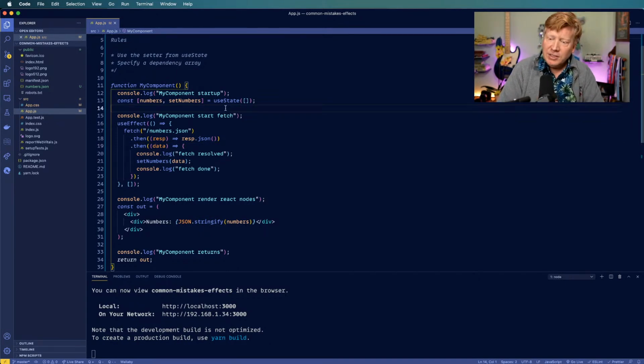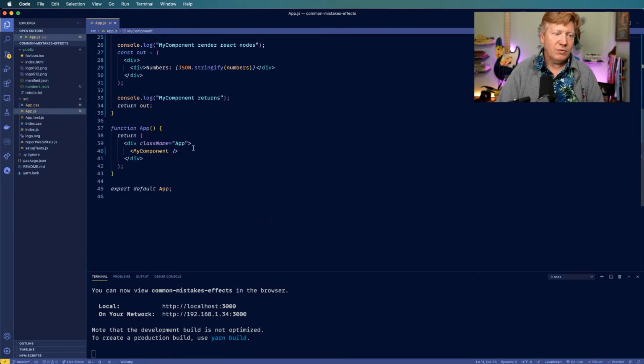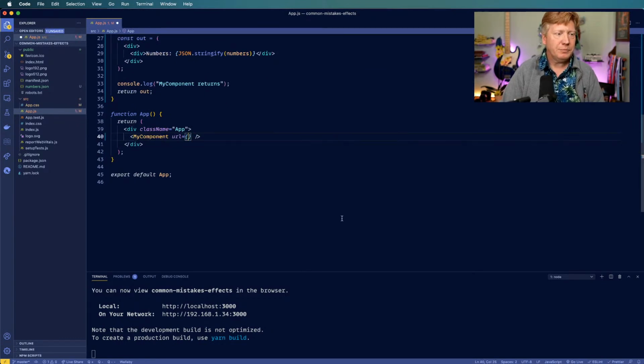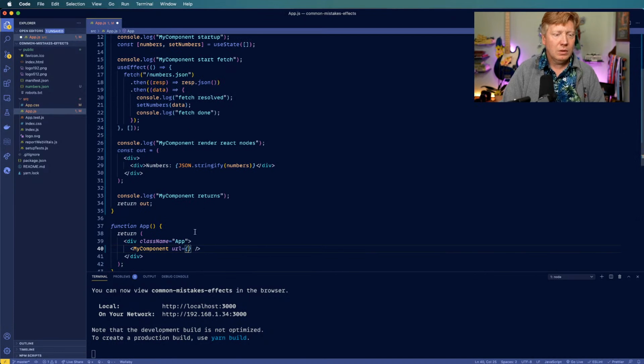Okay. So I'm going to go try and see if we can work with Binary 64's question here. So can you show us how to have a state that is initially set from props, but also reset whenever the props change? Sure. Okay, let's see here. So if I want to have a URL, it's going to start off with numbers.json.